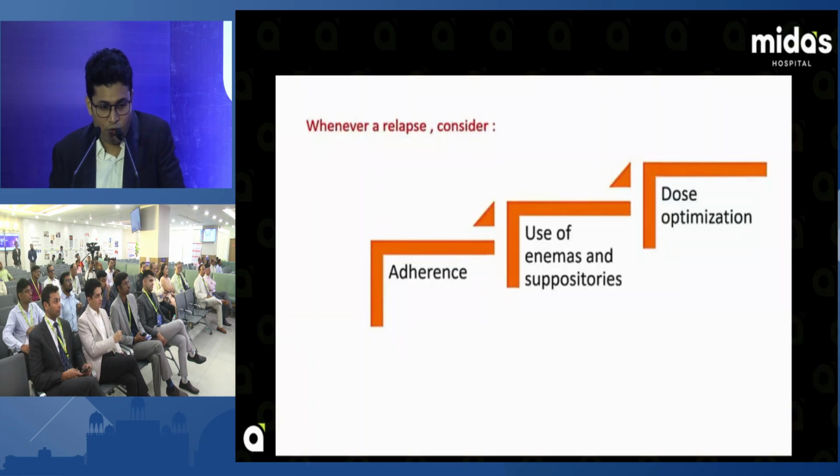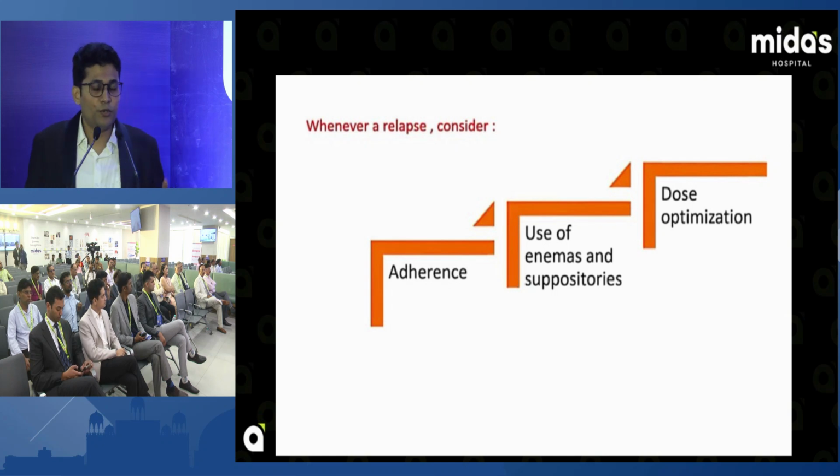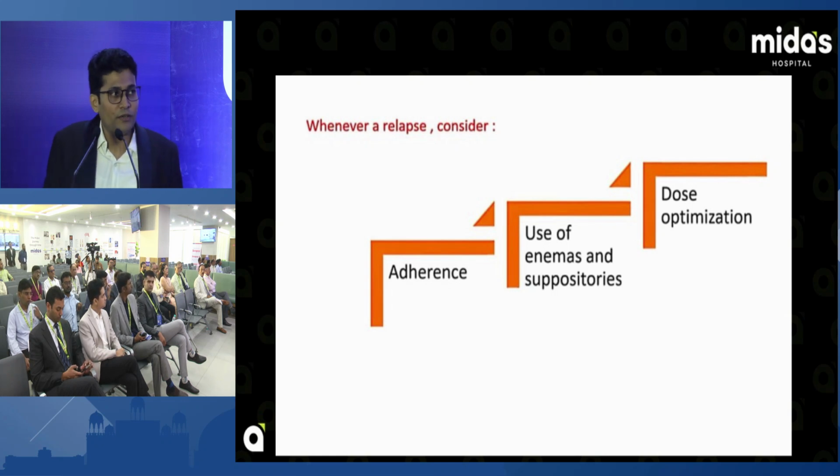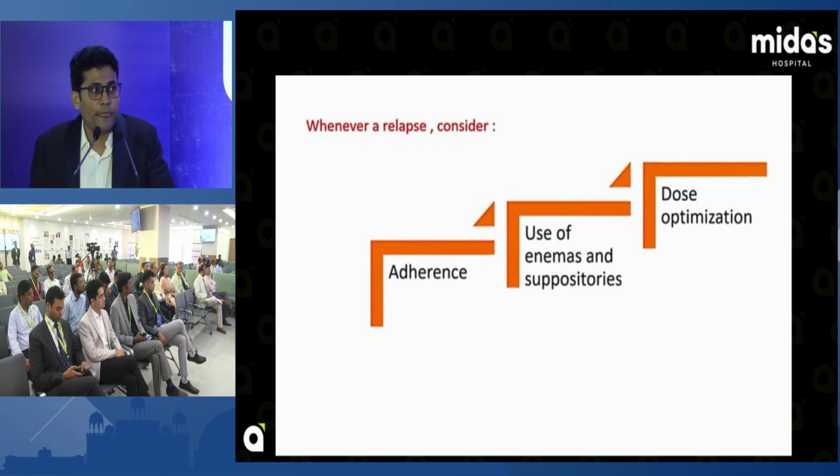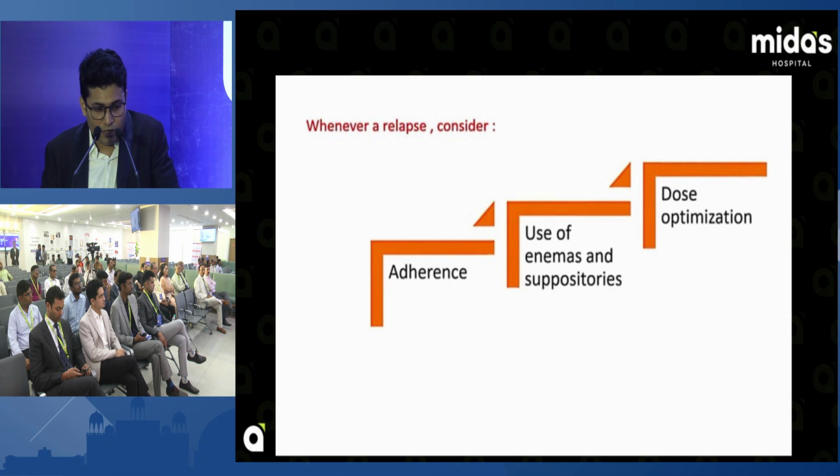What is the cause of the relapse? If a patient is diagnosed with ulcerative colitis and presents to you, you should think about the causes of relapse. It may be infection, it may be treatment adherence, meaning the patient is not taking the proper treatment, or we have not optimized the dose, or psychological stress, pregnancy, NSAIDs. These are the causes of relapse. So whenever there is a relapse, consider adherence, use of enema or suppository or not, and dose optimization.